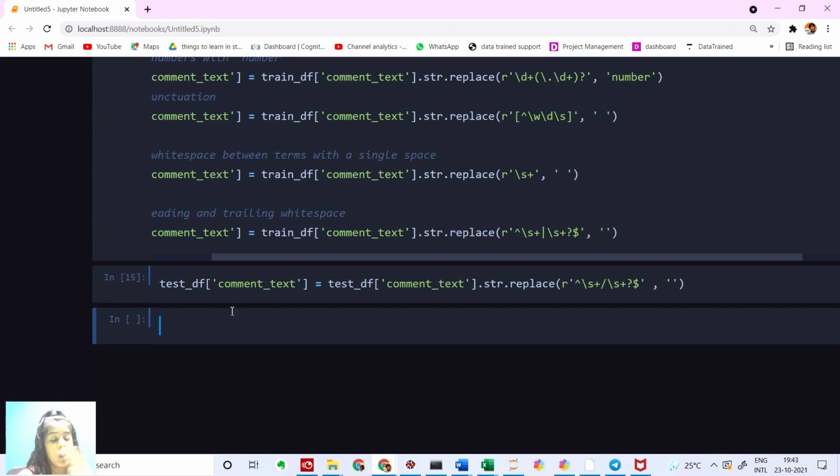Now let's print out a plot that shows all the offensive words. So I'm going to say hams is equal to train_df, and I'm going to get all these offensive words of comment_text, where train_df of malignant is equal to 1.